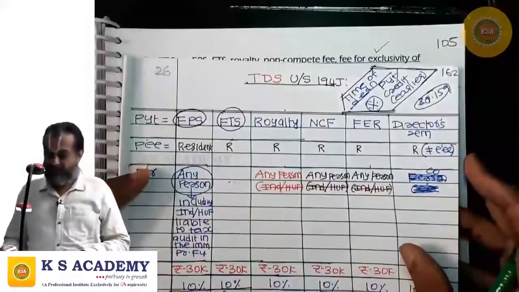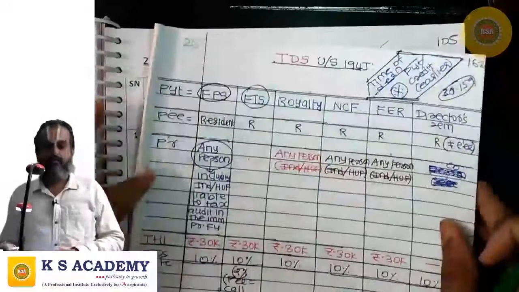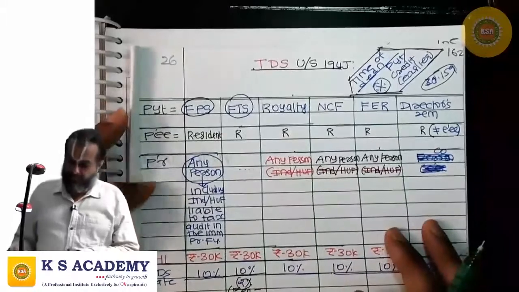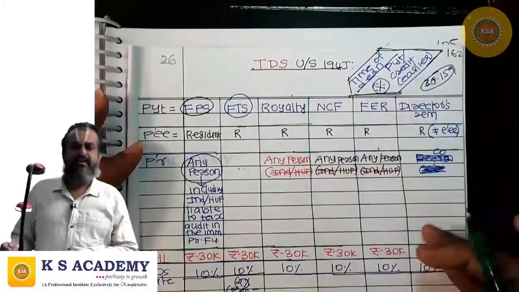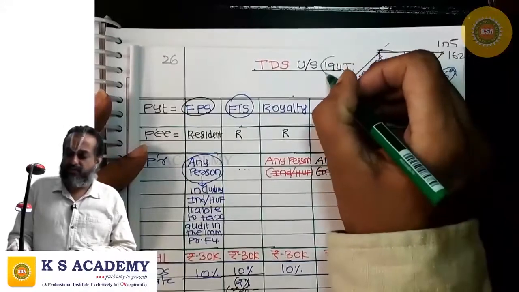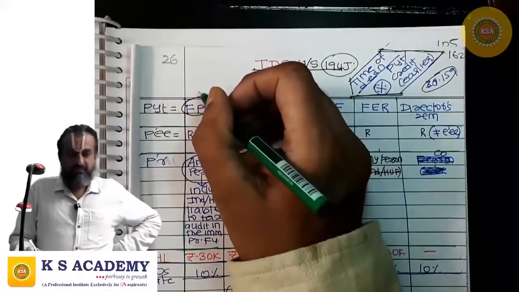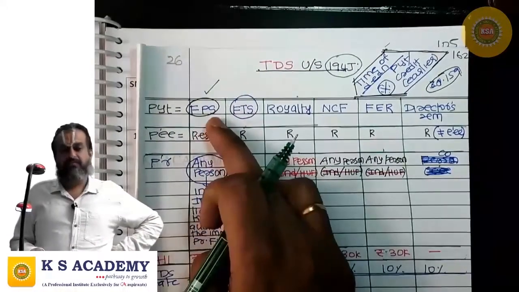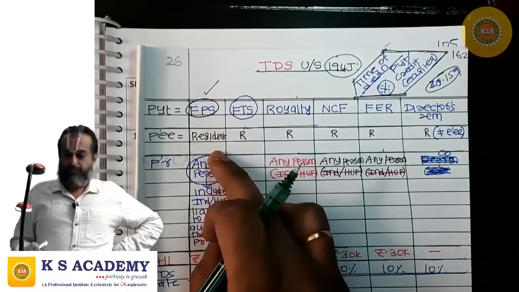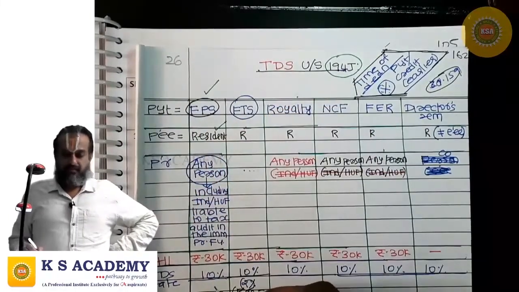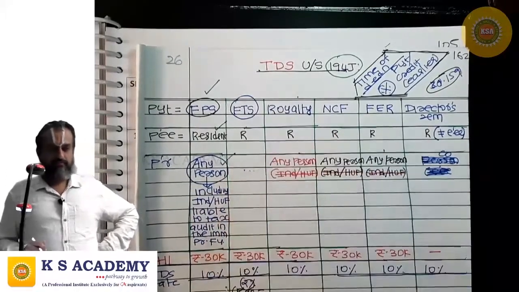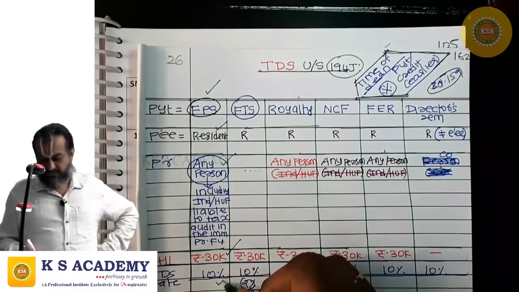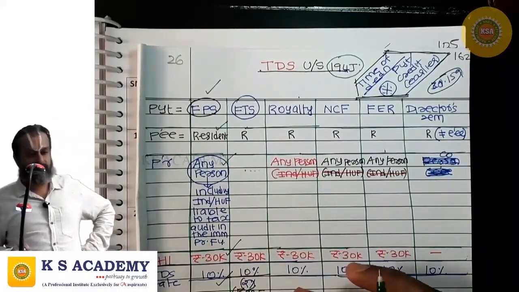Next section is 194J. Various payments are covered under 194J. Number 1, fee for professional services. Where the payment is fee for professional services, the payee is a resident and the payer is anybody, and the payment is crossing 30,000, there is a TDS obligation at the rate of 10%.